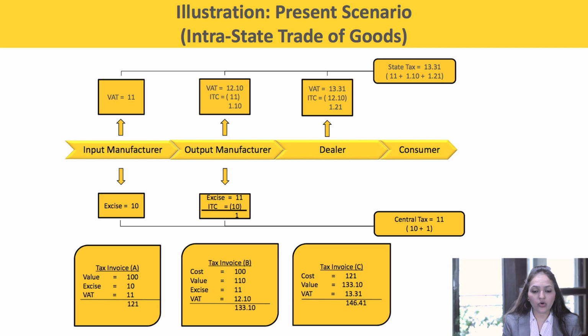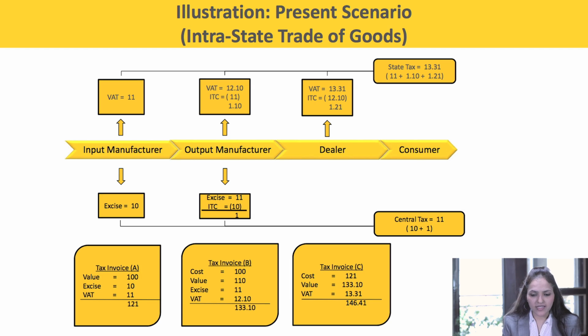Now the dealer would not be eligible to take the credit of excise duty charged by the manufacturer. So he would be only eligible to take the credit of VAT. So his VAT liability is 13.21, on which he has utilized ITC of 12.10. Thereby he would be submitting to the department 1.21.